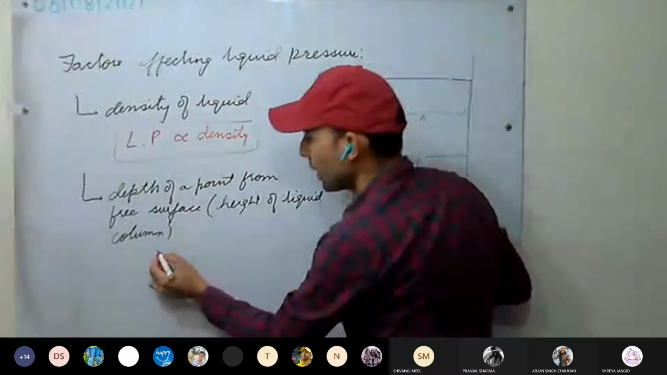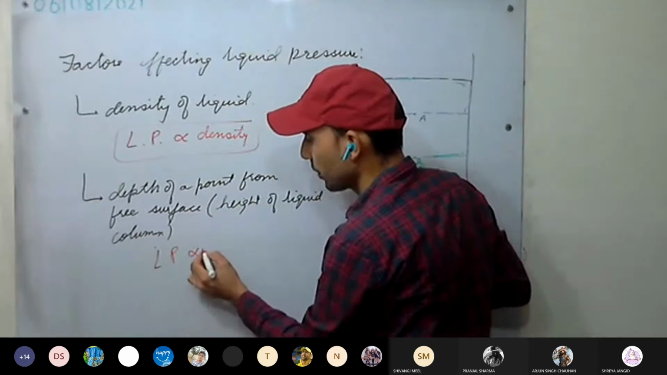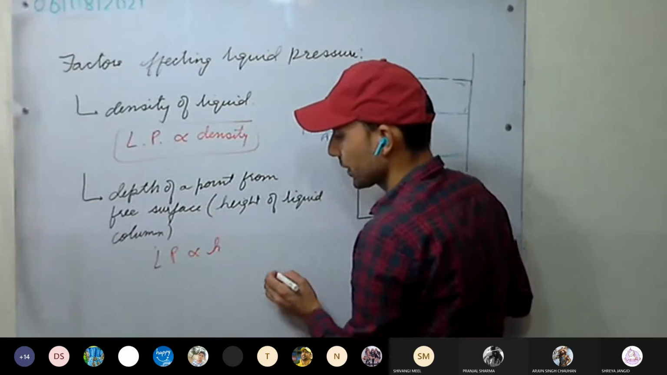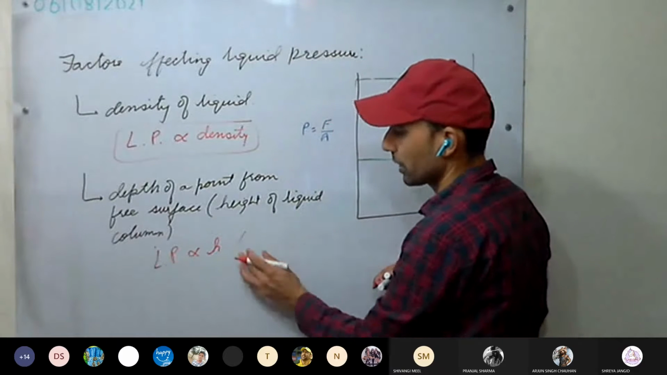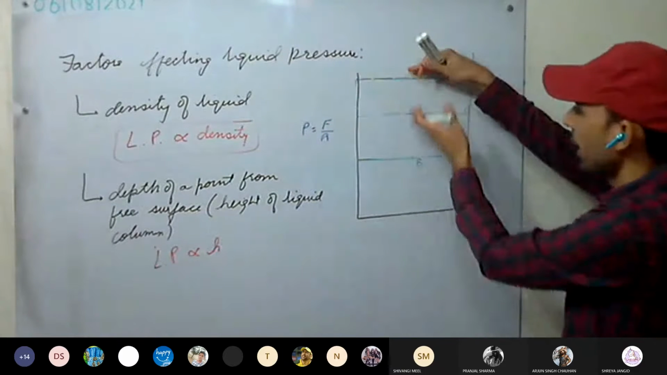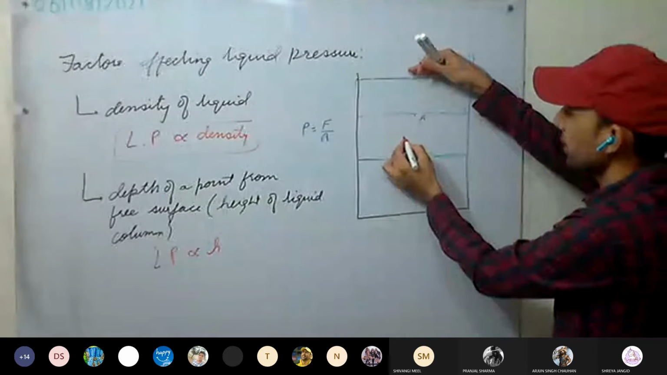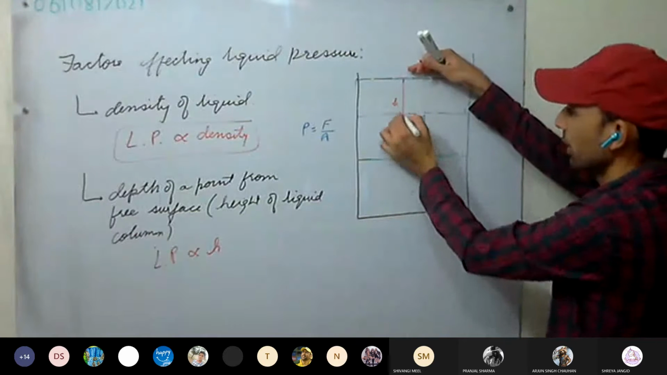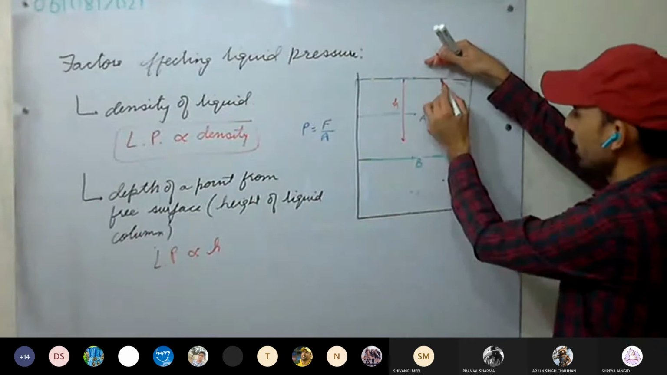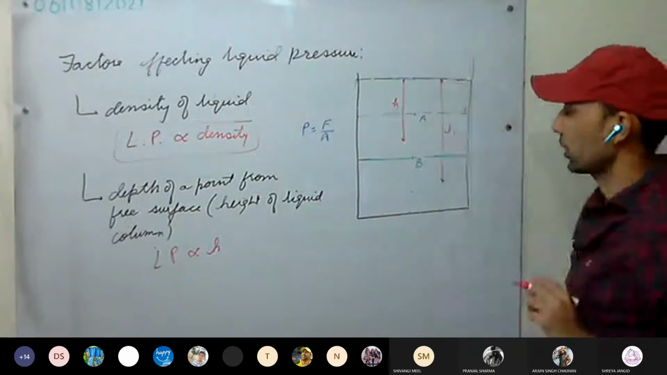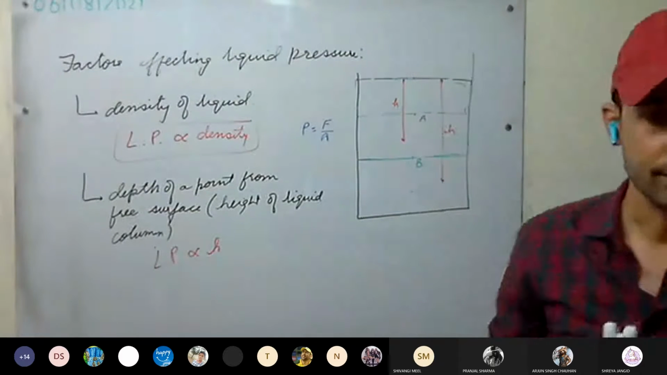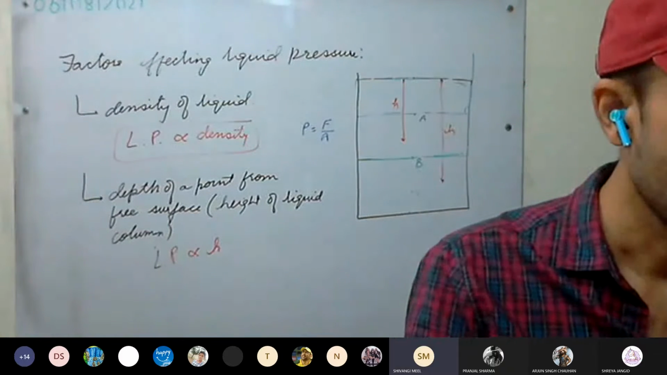Second point, what is it? Liquid pressure is directly proportional to height h, that is, the height of the liquid column. At this point, this will be the height of the liquid column. Okay, this is clear? Yes, sir.